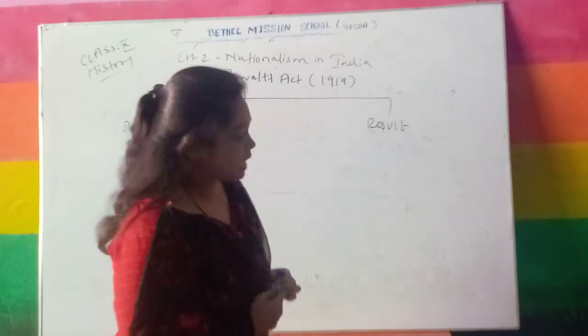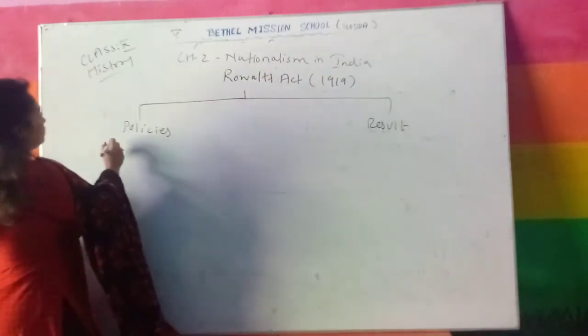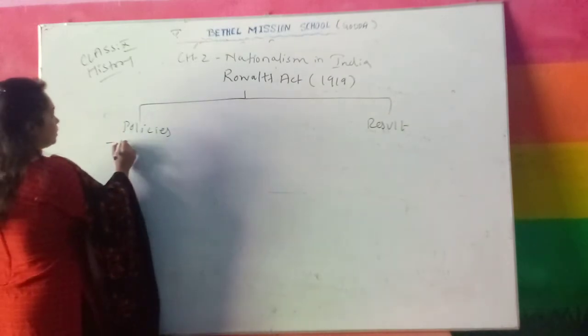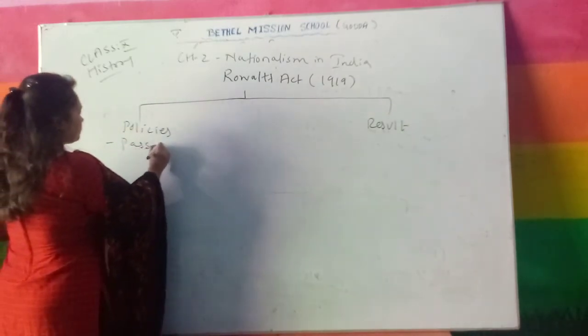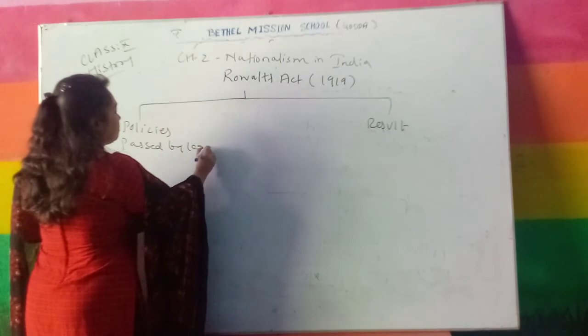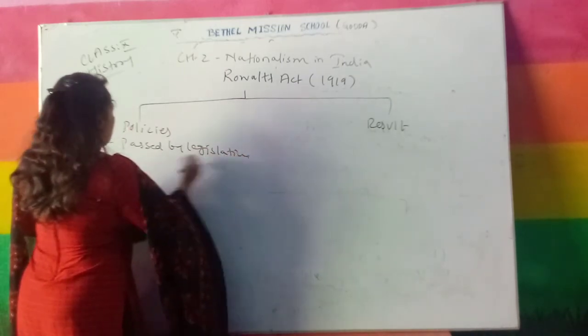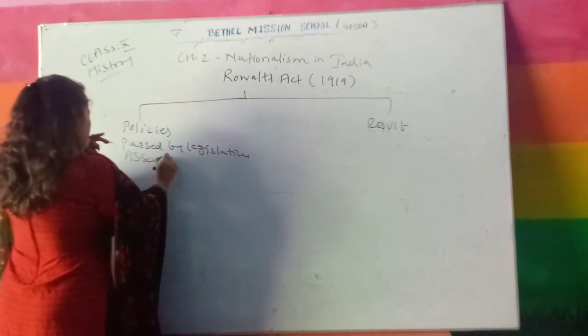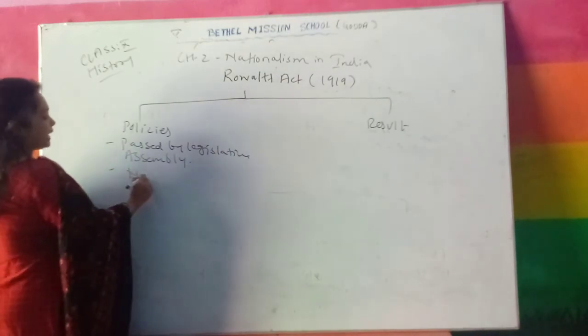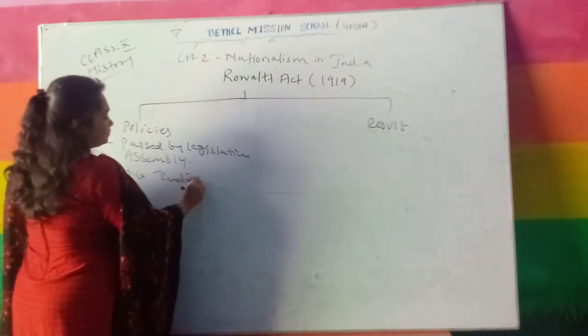So over here, the first thing is that it was passed by the Legislative Assembly, and no Indian representatives are there.